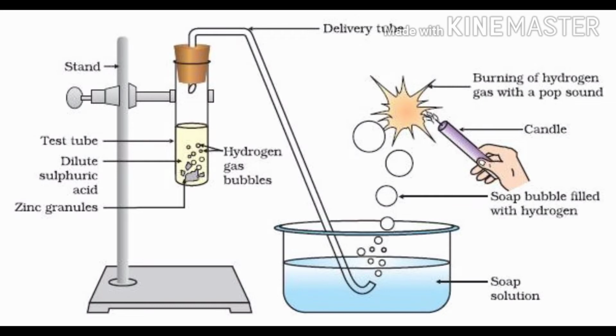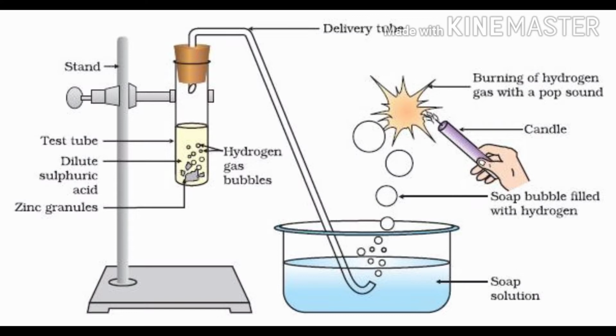This figure shows the reaction of zinc granules with dilute sulfuric acid. Here about 5 ml of dilute sulfuric acid is added into a test tube and a few zinc granules are added to it. The test tube is closed with a cork and this setup is connected to soap solution, which is taken in a tumbler, by using a delivery tube.